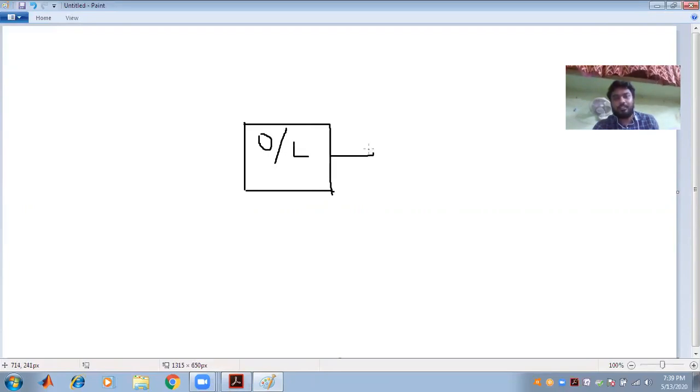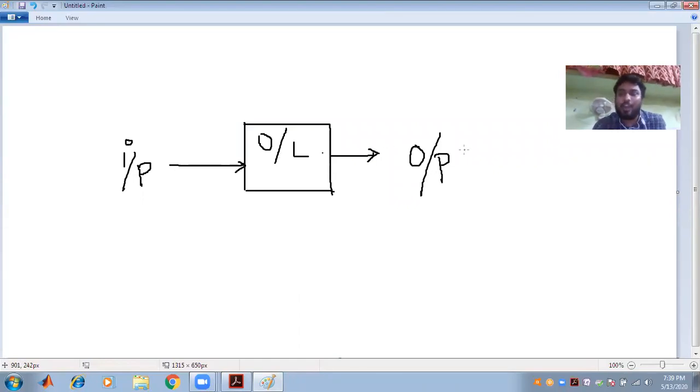This is the output from the system, and an excitation in the form of input is given to the system. So this is called an open loop system. Why? There is no feedback; only the input is given and we are getting the output. So this is generally known as an open loop system.